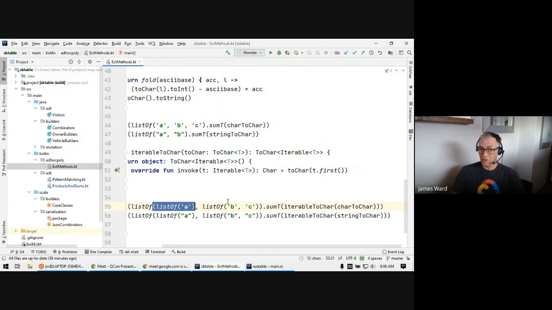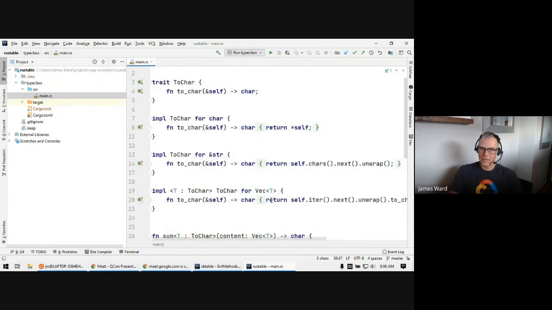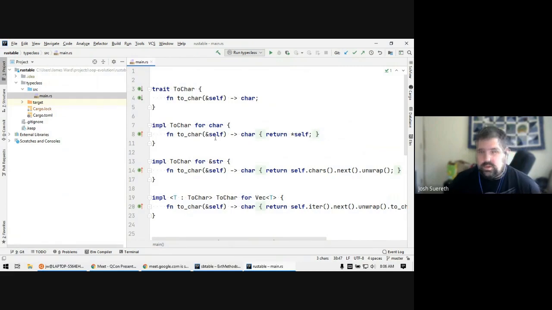So the extension methods are great, but using them in this way to do these conversions requires us to be explicit about the ways that we're going to do those conversions, and we have to provide them. So let's look at Rust, which has a better way to handle this particular case. Effectively in Rust, it does what's called derivation, where it will attempt its best to construct these generic types for you from the specific type that you have.